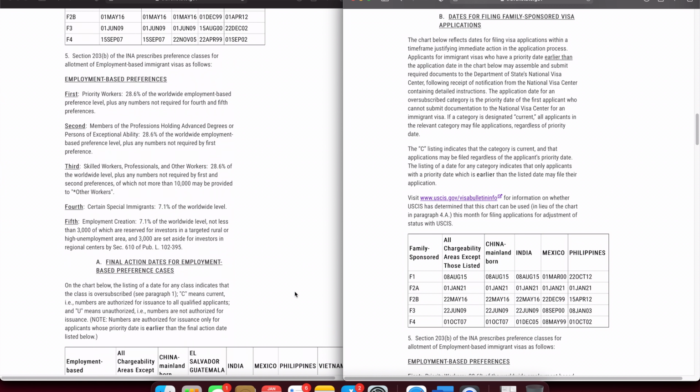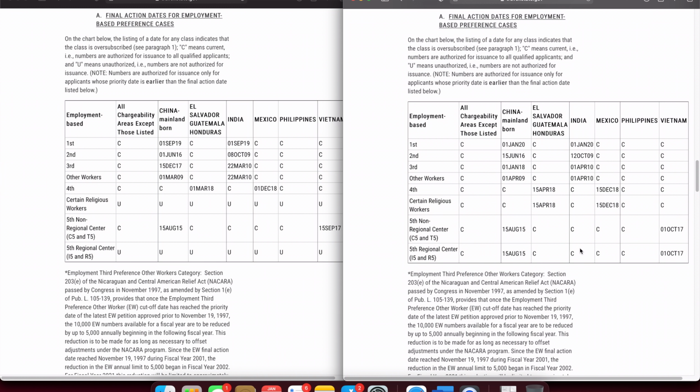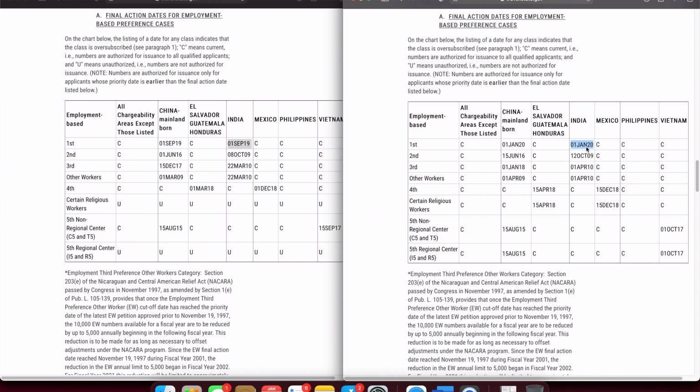Now let's look at the final action dates chart for the employment based category. EB1, as you can see, has progressed a little bit for China by about 4 months, and exactly the same for India. So it has gone from September 1st of 2019 to 1st of January 2020, which was expected. As I mentioned in my previous prediction video, EB1 is expected to advance in the final action date chart by a few months at a time. So I am expecting by March or April at the most, we would see these dates returning to current.